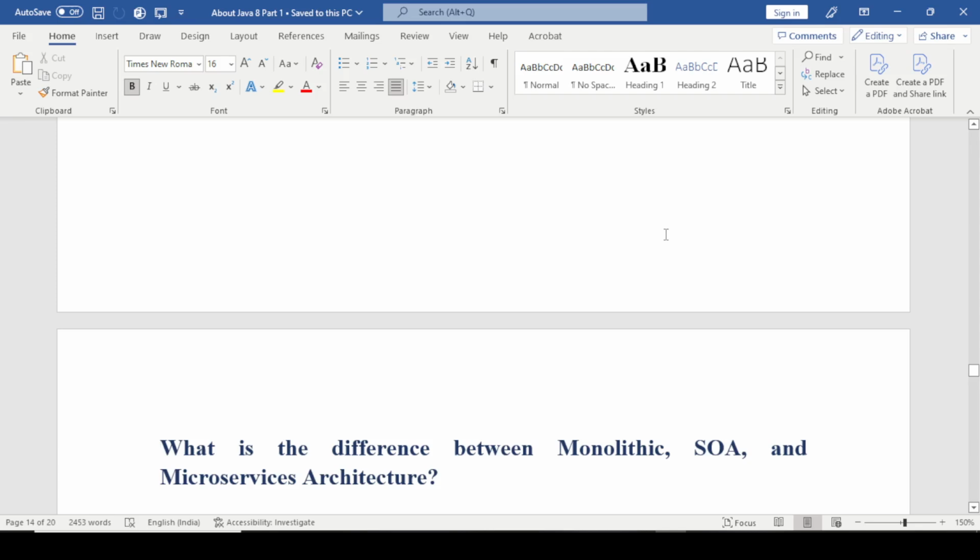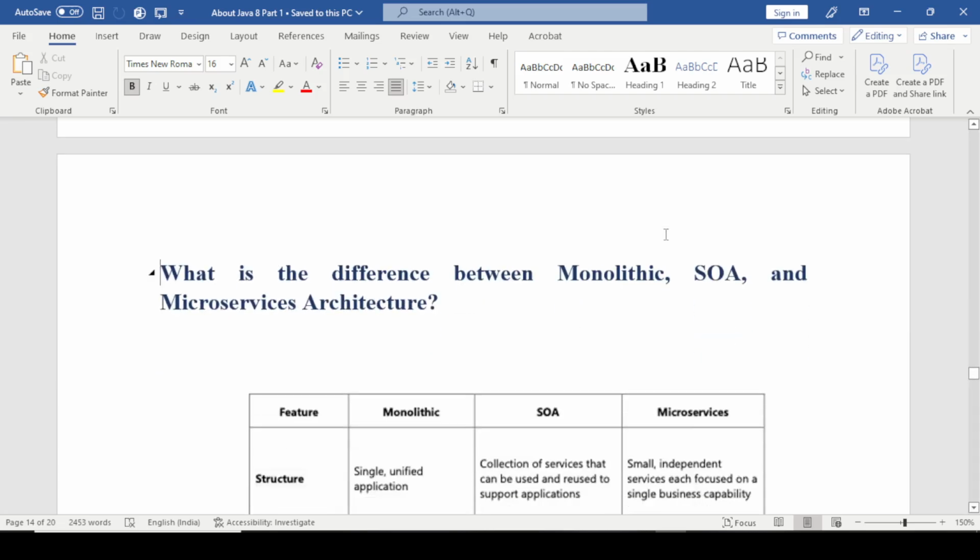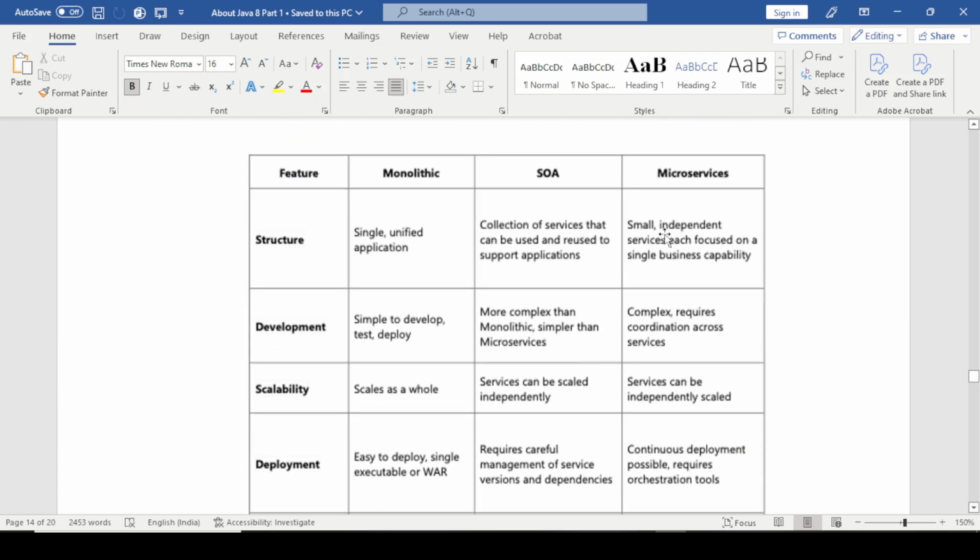Next question is, what is the difference between monolithic, service oriented architecture SOA, and microservice architecture? First of all, we are talking about structure. A single undivided application in monolithic. SOA is a collection of services that can be used and reused to support applications. Microservices are small independent services, each focused on a single business capability.